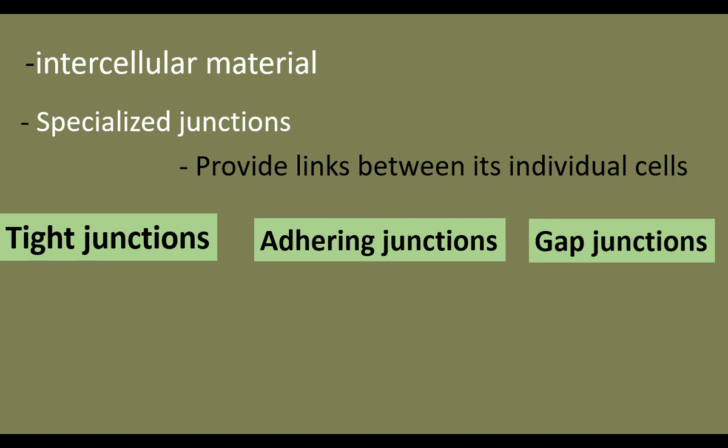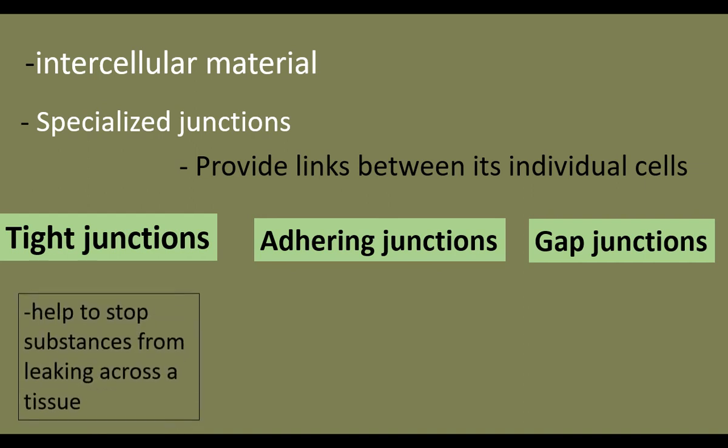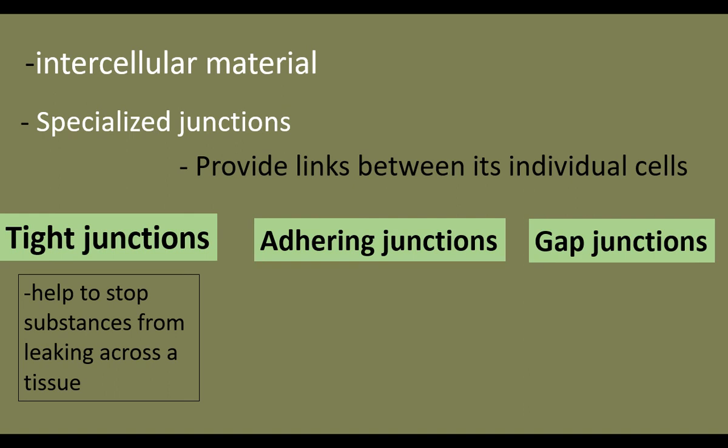The tight junctions adhere the cells very closely, so it helps stop substances from leaking across the tissue. In tight junctions, cells are tightly attached, so there is no leaking of substances across the tissue.